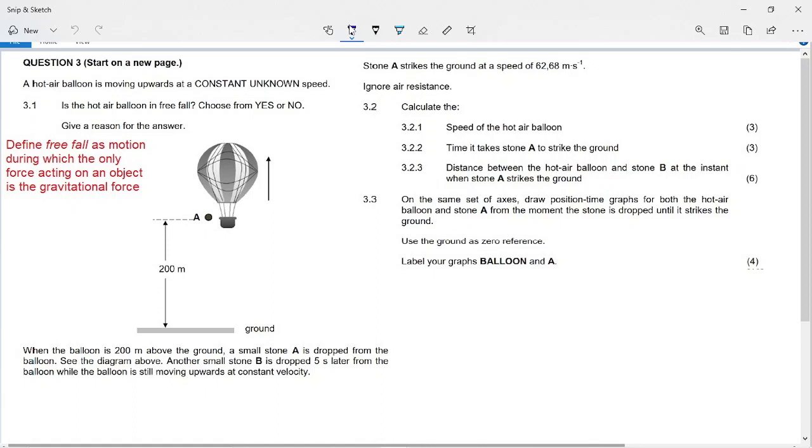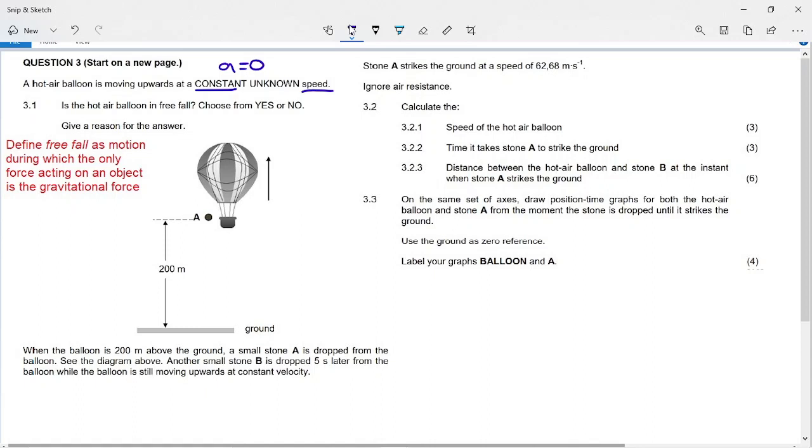It says a hot air balloon is moving upwards at a constant, unknown speed. So now, if anything is traveling at a constant speed, we know that our acceleration is 0. So it says to you, is the hot air balloon in free fall? You know an object that is considered to be a projectile is considered to be in free fall. So free fall and projectile motion are very, very similar terms, okay?